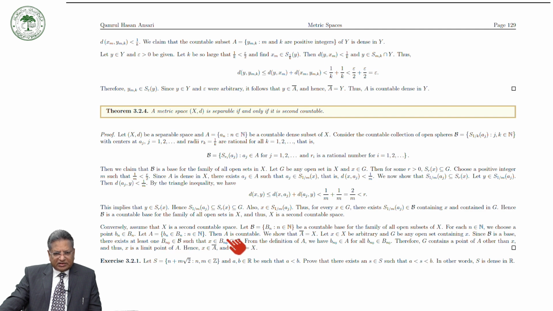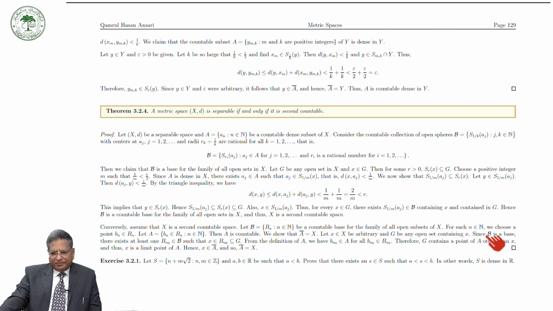Then we see that A is countable, and now we will show that the closure of A is equal to X, which will imply that the set A is dense in X and A is countable, and therefore X has a countable dense set and therefore it is separable. So let x in X be arbitrary and G be any open set containing x.